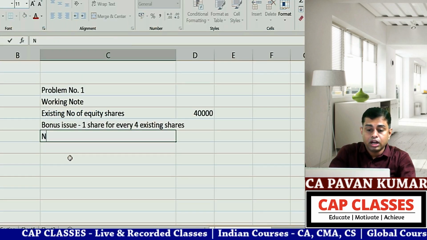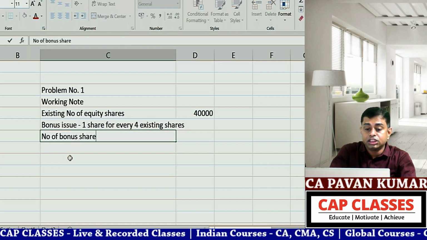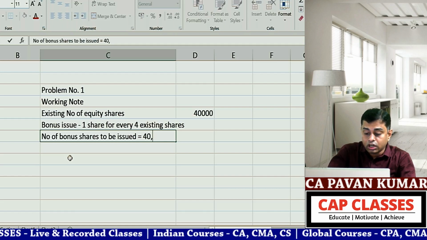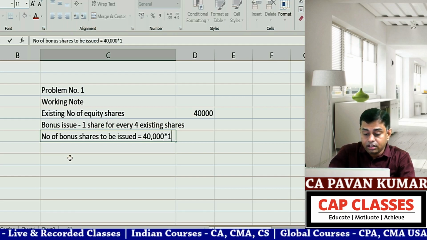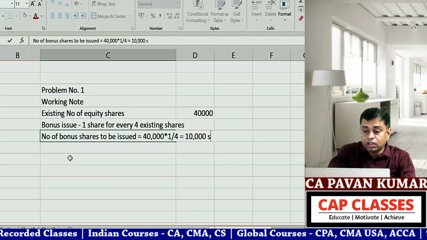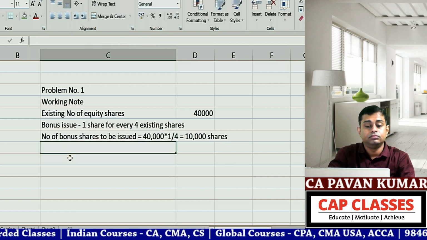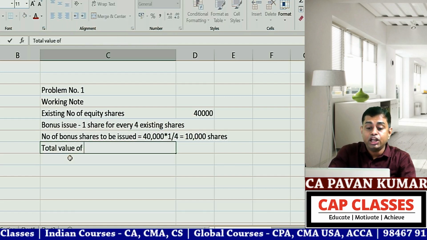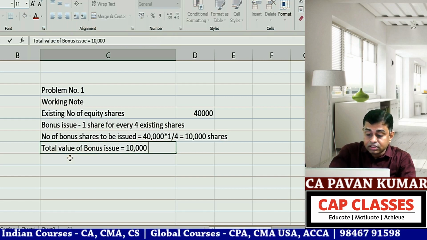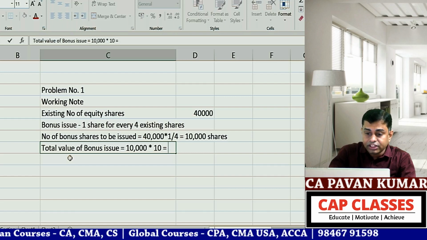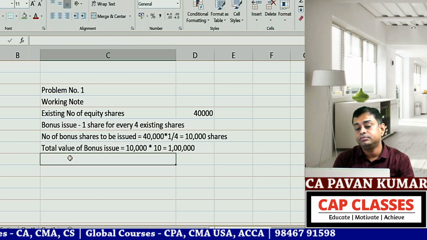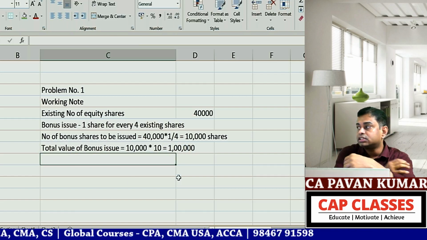So number of bonus shares to be issued is equal to 40,000 into 1 divided by 4, that is equal to 10,000 shares. So total value of bonus issue is 10,000 shares into 10 rupees face value, that is equal to 1 lakh. This working note you understand?